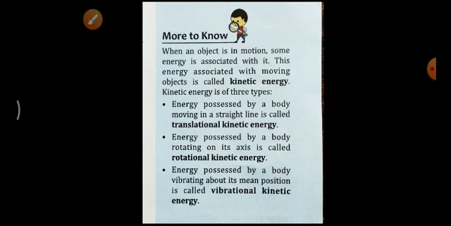In all these three cases, the common phenomenon we have observed is that all the objects will be in the state of motion only. In case of translational, rotational and vibrational, all the objects must be in the state of motion. Then only we can say that it is kinetic energy. I hope all of you have understood this one.